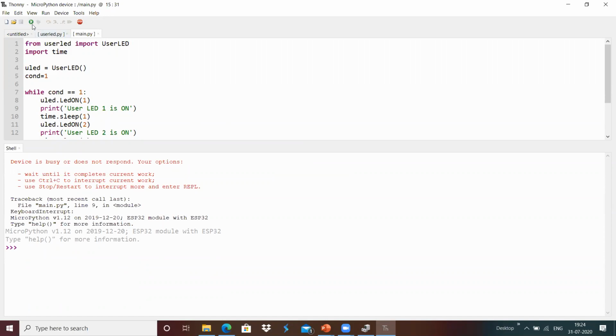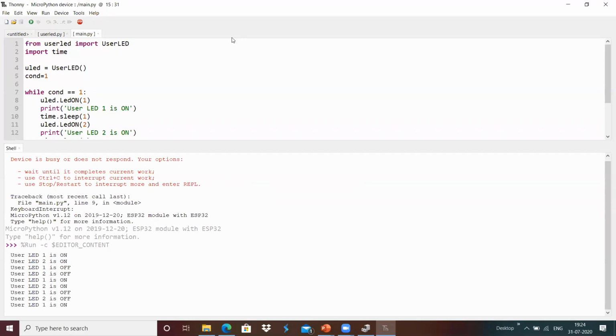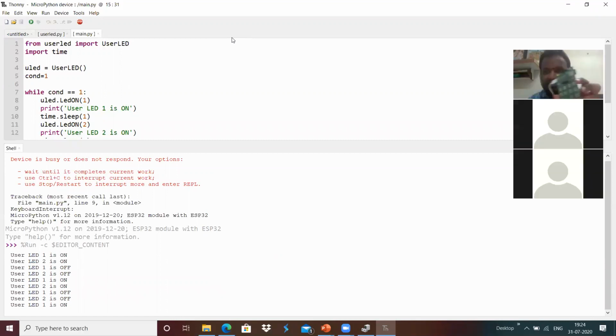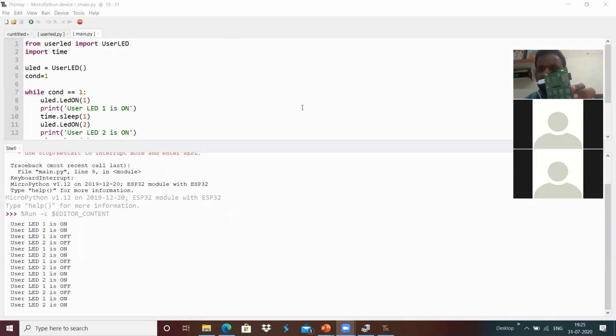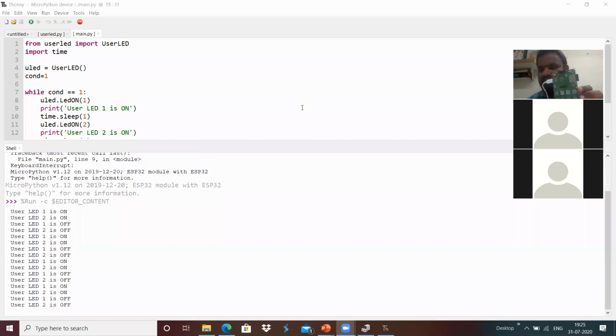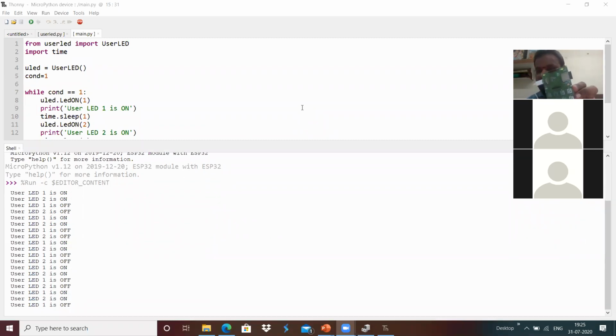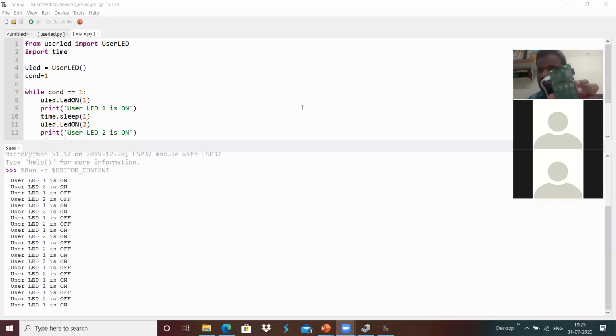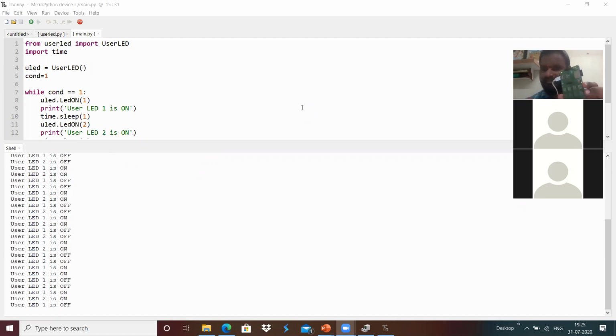For example, I'm going to run the current script over here. I'm going to run this and it provides user LED on and user LED 1 on. Like that, we are getting the prints on the system, and we can also see the respective LEDs on the device. Yeah, this is a very basic getting started with MicroPython.